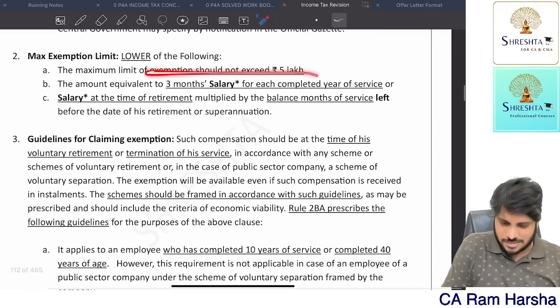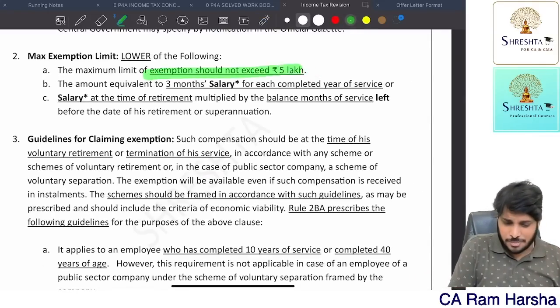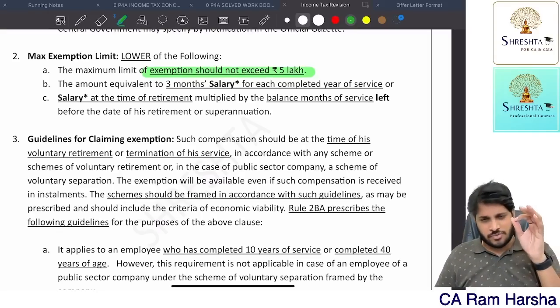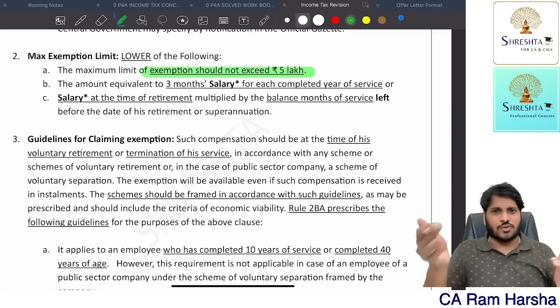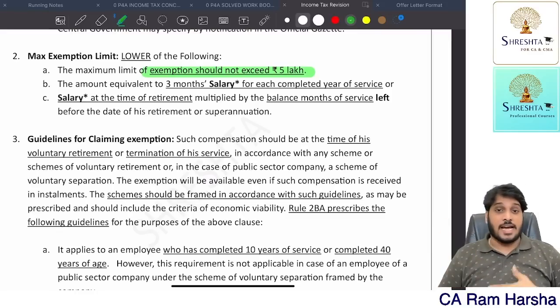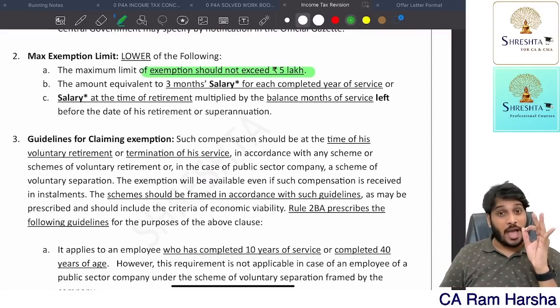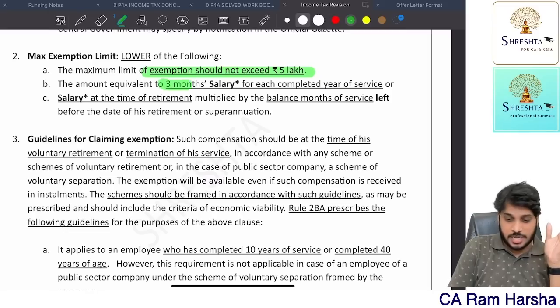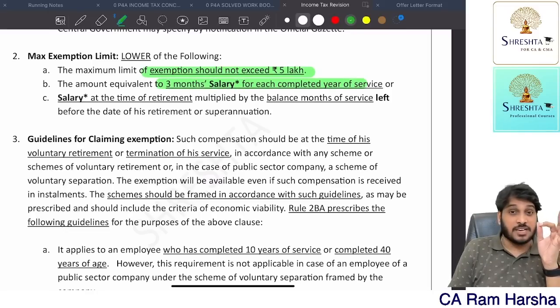Correct only, always. Just confirmation, 5 lakhs only. The 3 lakhs limit is only for leave encashment. In all other cases, it is either 5 lakhs or 20 lakhs. Okay, fine. So 5 lakhs or 3 months into average salary. Yes or no? 3 months of salary for each completed year.